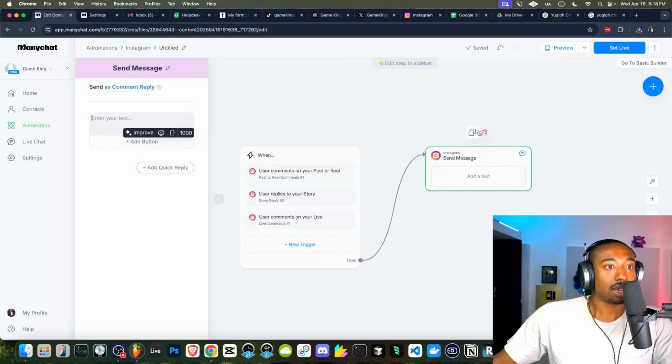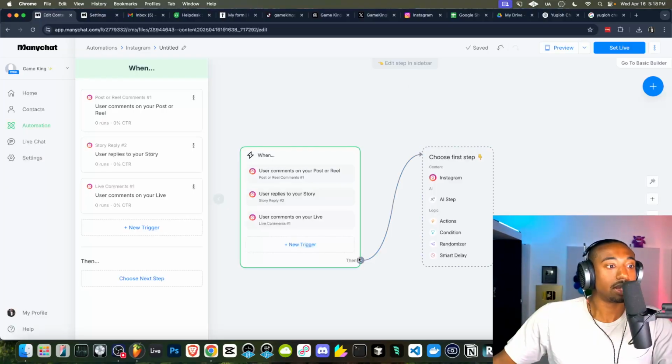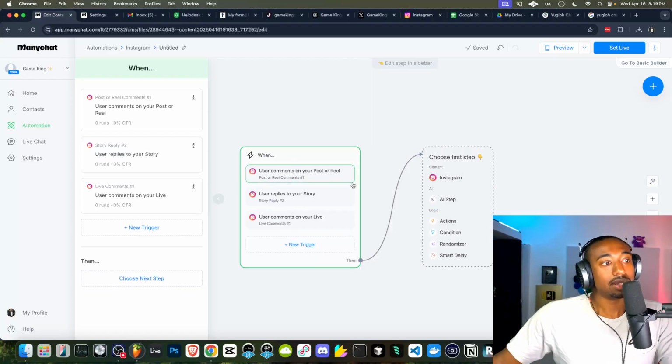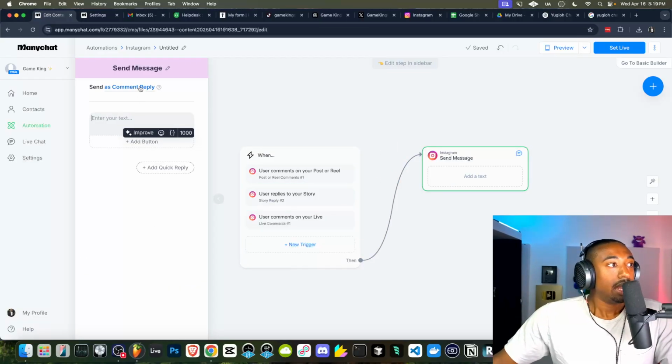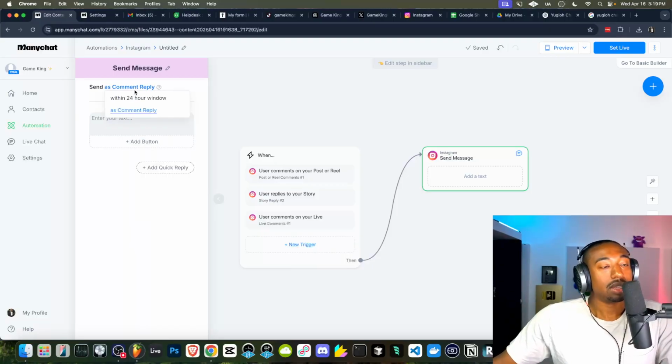Now, if it doesn't, let's say I delete this, you can click this then node and then drag it, and we're going to tell it what to click next. So we want to stay on the Instagram platform in this case. So let's click where it says Instagram. Very important here to follow the Meta rules.